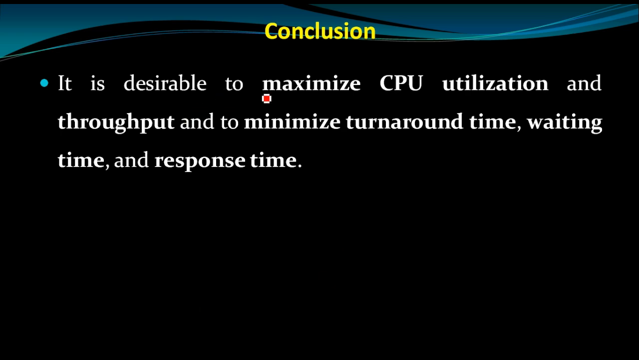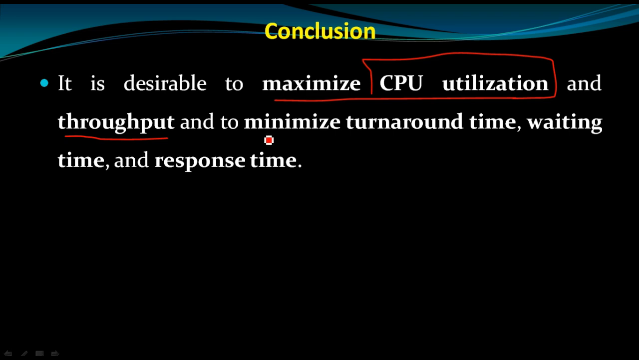So we want to maximize the CPU utilization. This is the first characteristic, or we can say the first criterion of CPU scheduling. In the CPU scheduling criteria, we have to maximize CPU utilization, maximize throughput, and minimize turnaround time, waiting time and response time, right? So this is the first criterion, this is the second criterion. These two should be maximized.